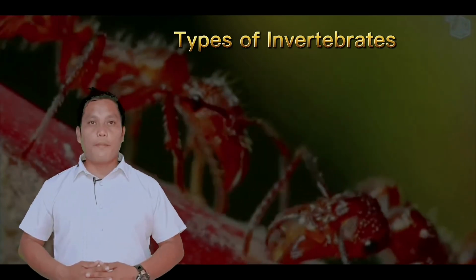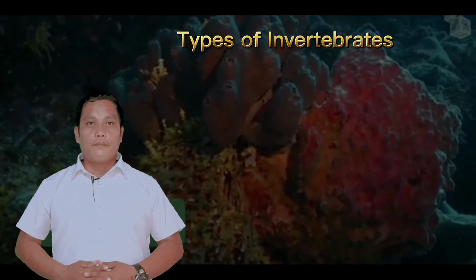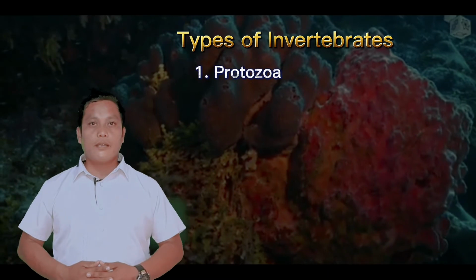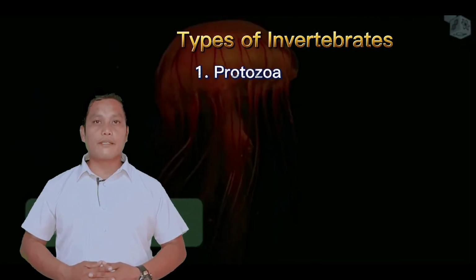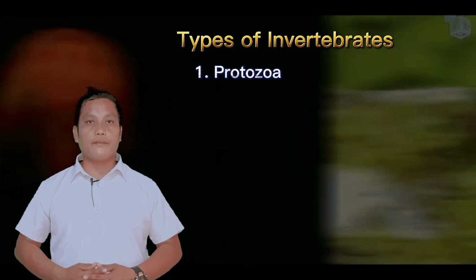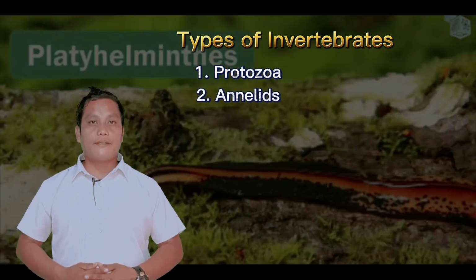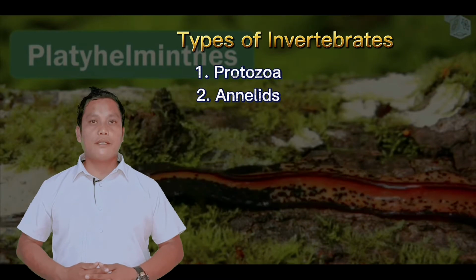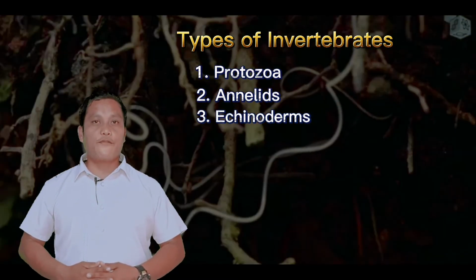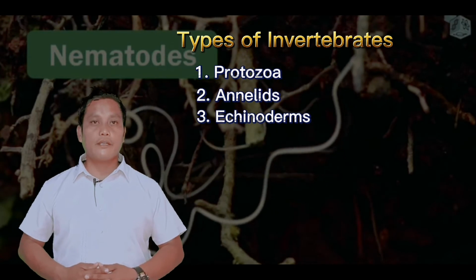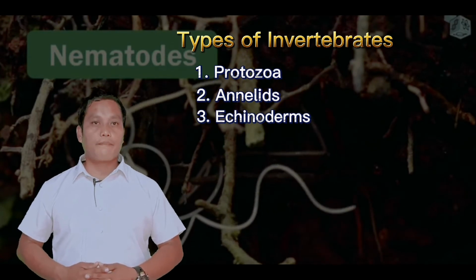There are types of invertebrates. First, protozoans, single-celled organisms such as amoebas and paramecia. Annelids: earthworms, leeches. Echinoderms: starfish, sea urchins, sea cucumbers.